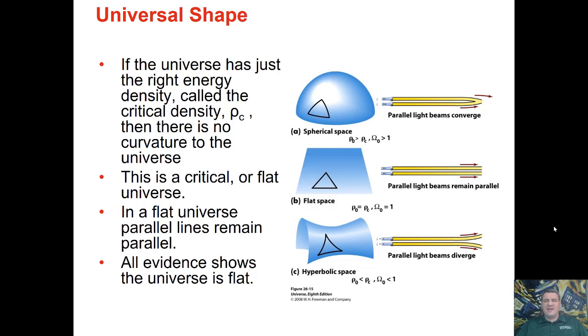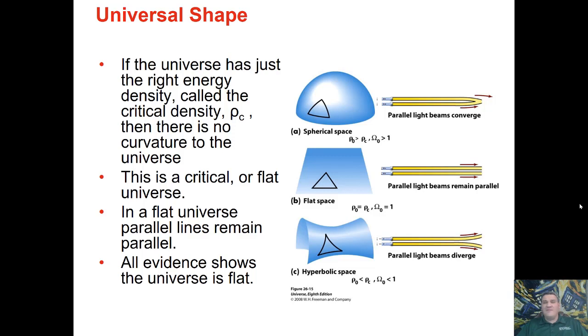Now, the very last possibility is if the universe has the exact right energy density, the exact right amount of stuff, what is referred to as the critical density. If the universe has the critical density, then space is flat. Then, instead of things converging or diverging, lines that begin as parallel will always remain parallel, which is exactly what we see on a flat sheet of paper. So this type of universe is sometimes referred to as a critical universe because it's got the exact right amount, also known as a flat universe because it is like a flat sheet of paper. So in a flat universe, lines that begin as parallel will always remain parallel.